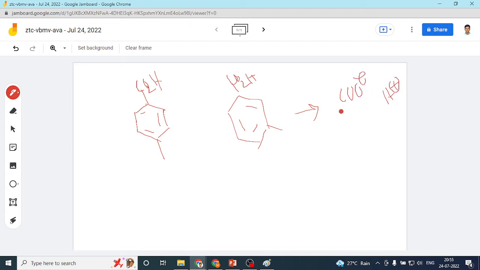So any group which stabilizes the benzoate anion, I mean this one, let's draw it, otherwise it may disturb. So any substituent which will stabilize this benzoate anion will favor the equilibrium, right? Whereas any group that destabilizes the benzoate anion here will reduce the acidity.